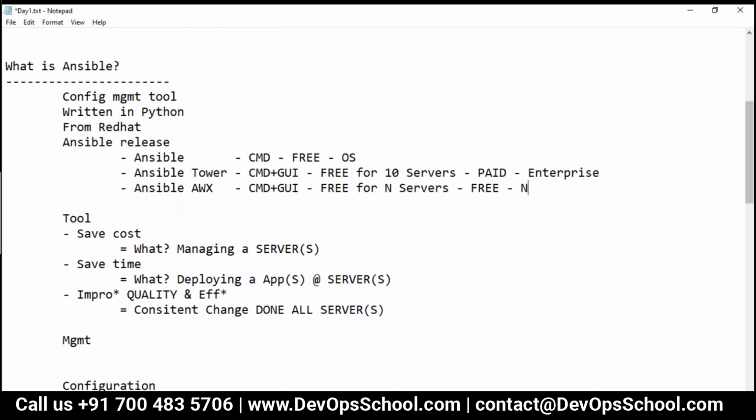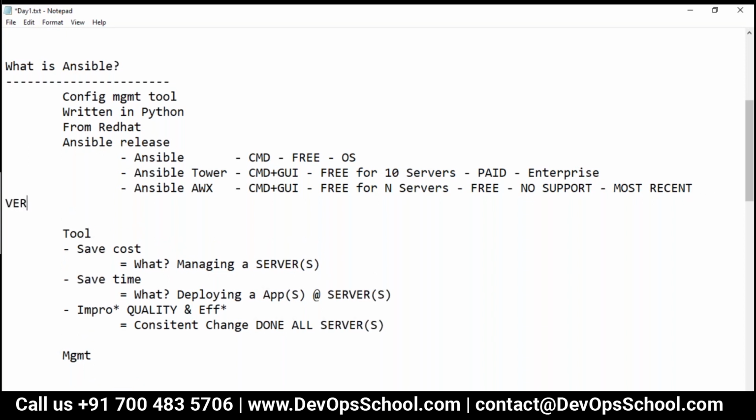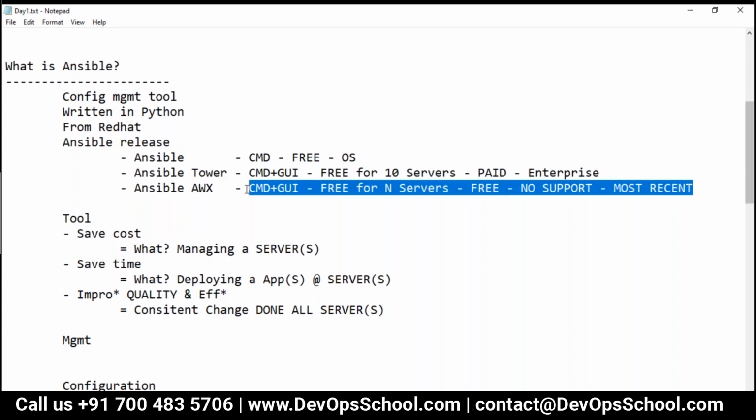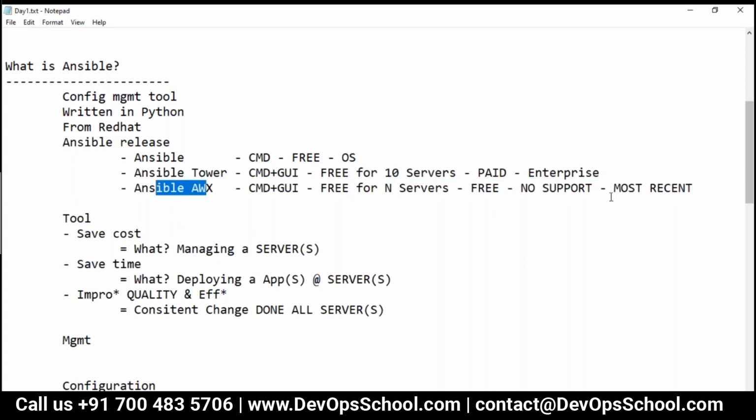So here there's no support actually. And it is the most recent, non-tested version. So what Ansible has done is they release the most recent version of Ansible Tower for testing purposes, free of cost to everyone. They will not provide any support if you come across any issues, but that will be the most recent version.